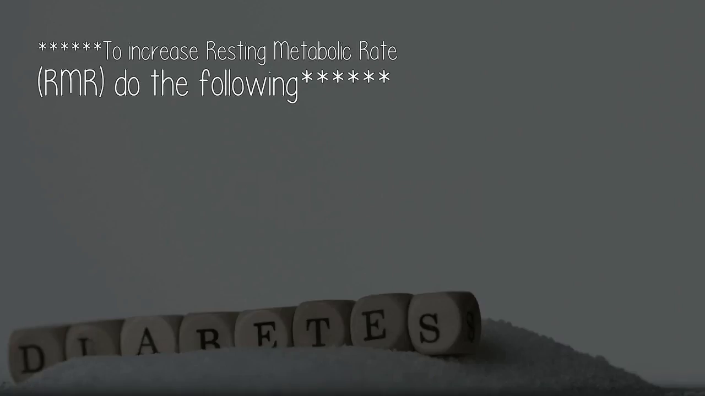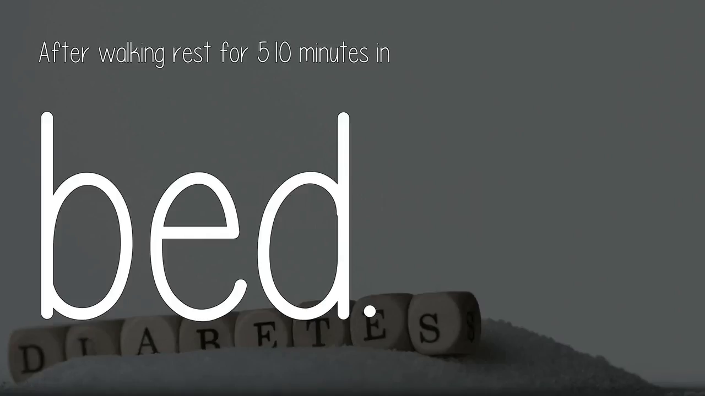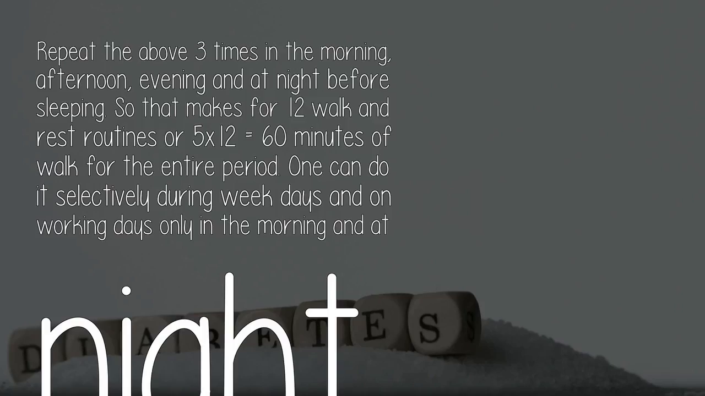To increase resting metabolic rate, RMR, do the following. Walk for 5 minutes at easy pace within your home in the morning. After walking, rest for 5-10 minutes in bed. Repeat the above 3 times in the morning, afternoon, evening and at night before sleeping. So that makes for 12 walk and rest routines, or 5 by 12 equals 60 minutes of walk for the entire period. One can do it selectively during weekdays and on working days only in the morning and at night.